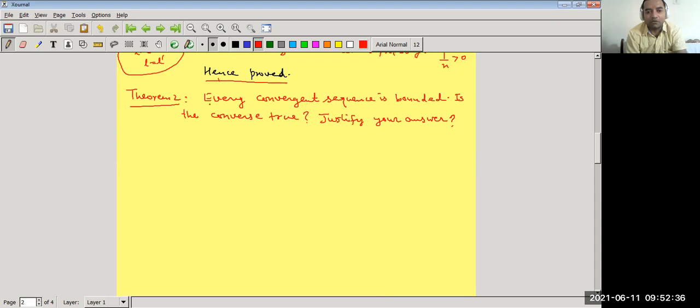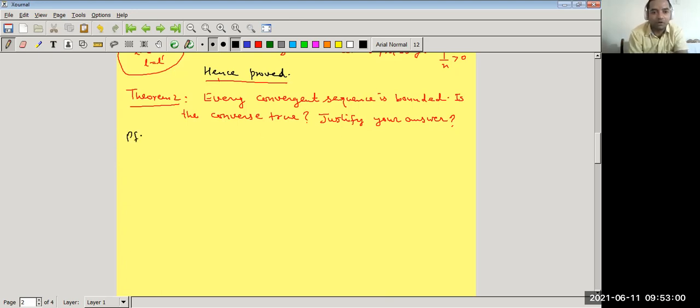Next theorem: every convergent sequence is bounded. Any sequence that converges will be bounded. Is the converse true? Is every bounded sequence convergent? We have to show whether the converse is true or not. If not, then we have to justify the answer. We have to give an example.